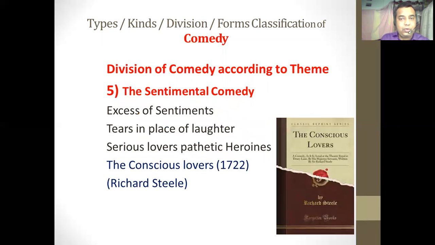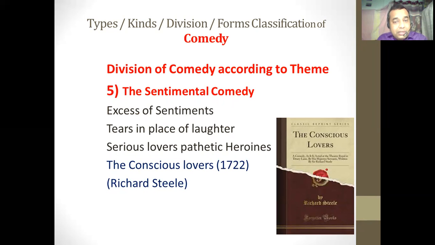The fifth type of comedy according to the theme is the sentimental comedy. So what does sentimental comedy mean? As the name implies, in this particular type of comedy, in place of laughter, in place of a lighter mood, excess of emotions and sentiments are there. It is based on sentiments and emotions and love affairs, and heroines are crying over there, and the heroes, or the lovers, are just moving behind them to make them laugh and make them easy, and make them a little bit lighter in their mood.